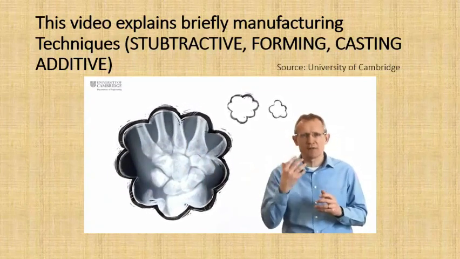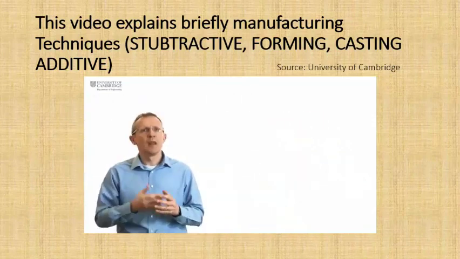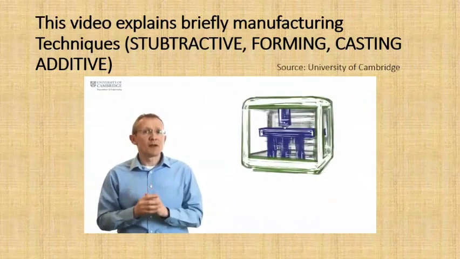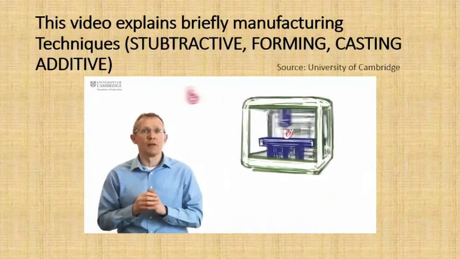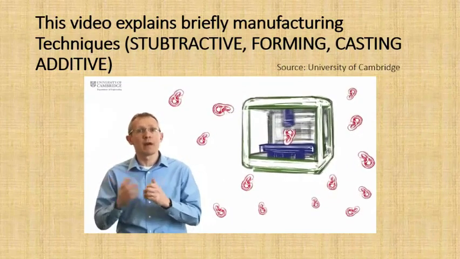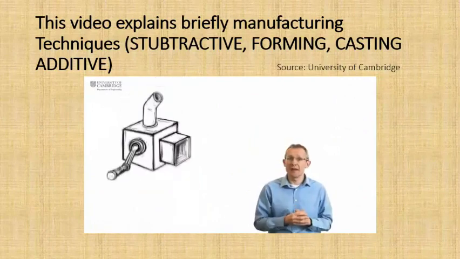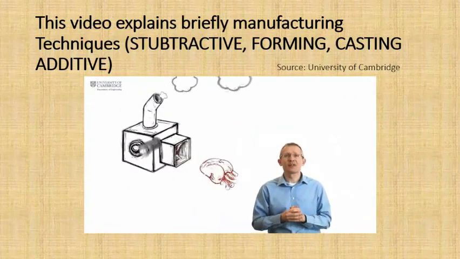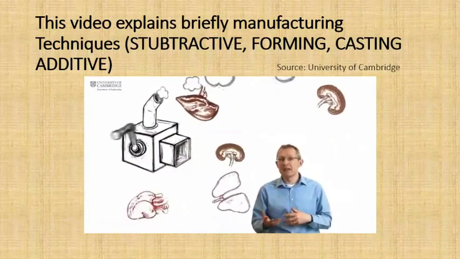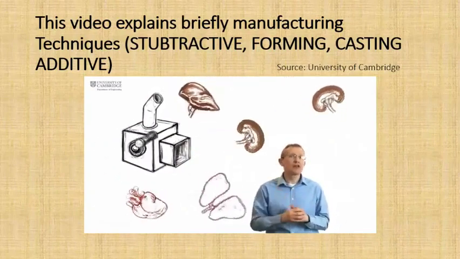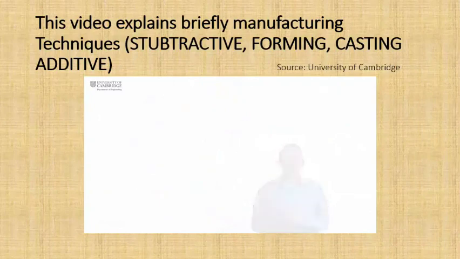bad fractures, perhaps to the face or to the hand, and even using 3D printers to make objects from cartilage, the thing that your ear is made of, to make new ears for people who may have had a bad accident. One day, we may even be able to 3D print new organs inside your body, like kidneys or livers, using the patient's own cells in these printers.